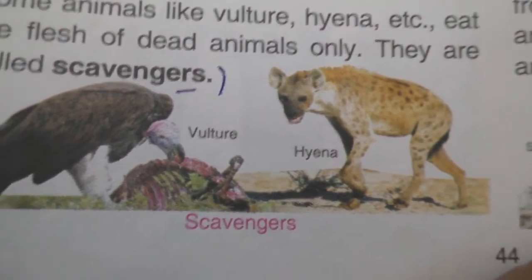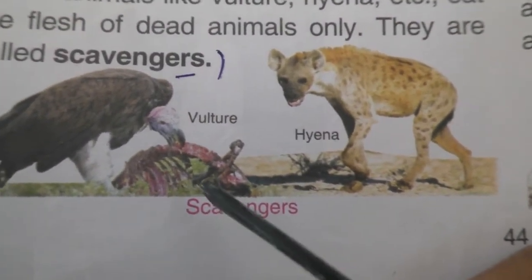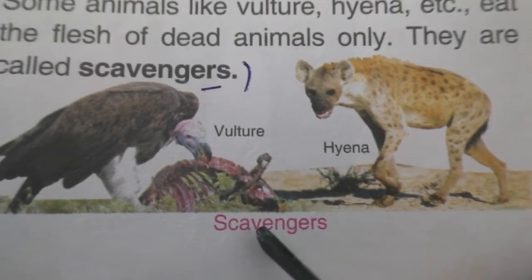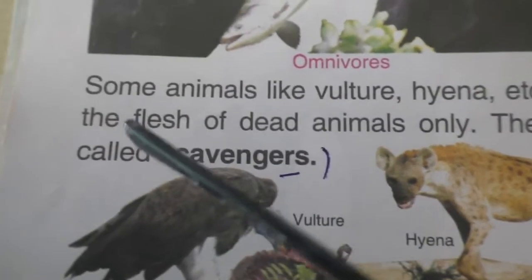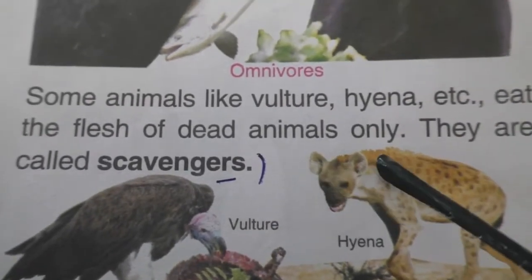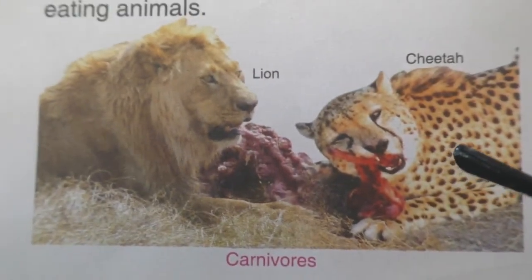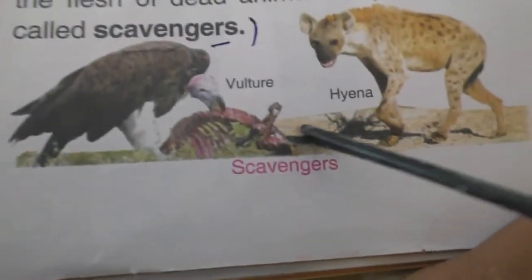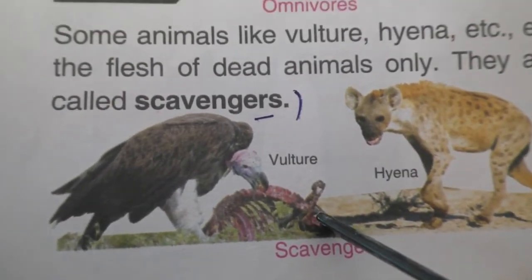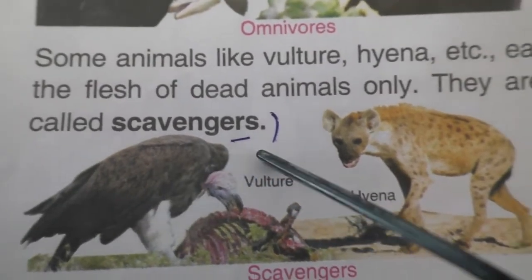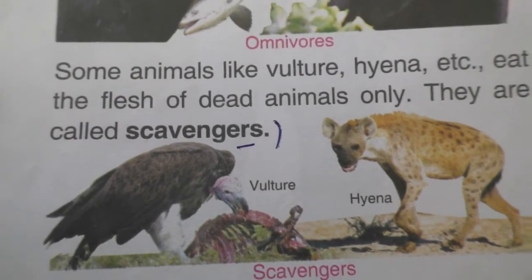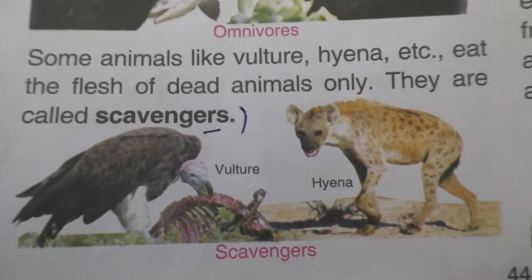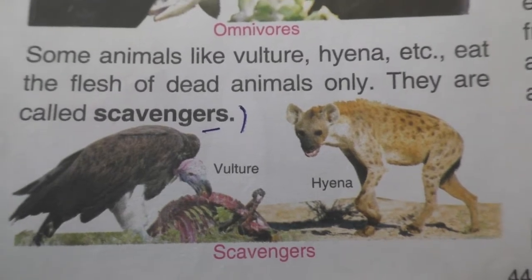Look here, in our book itself the picture is given. See, scavengers, vulture and hyena. They eat the flesh of dead animals only. Whereas the lion and tiger hunt and eat, these eat the remains of the flesh of dead animals. So vulture and hyena are the best examples of scavengers. Many more animals are there, but here we are seeing only the best examples.